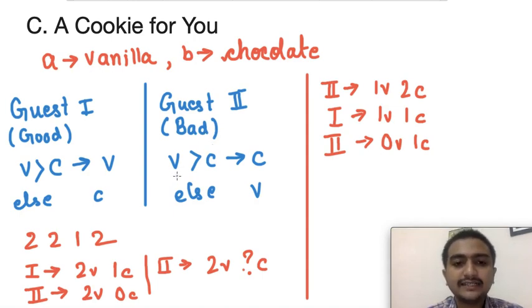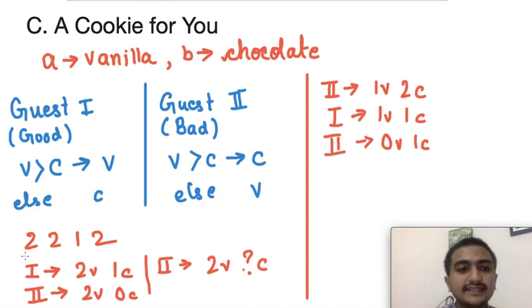What he will do: if the vanilla cookie count is greater than the chocolate cookie count, then he will take a chocolate cookie. So the cookie he will take is the one with the minimum number, meaning the cookie with the minimum count. Else he will choose a vanilla cookie.